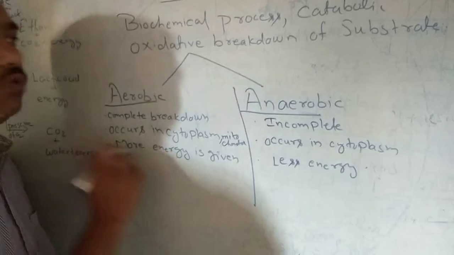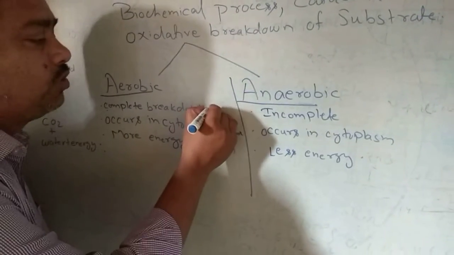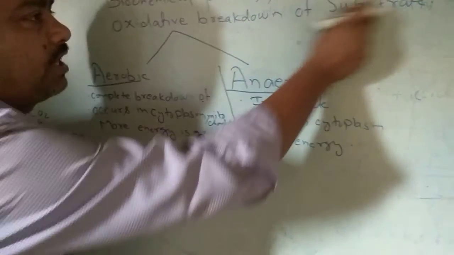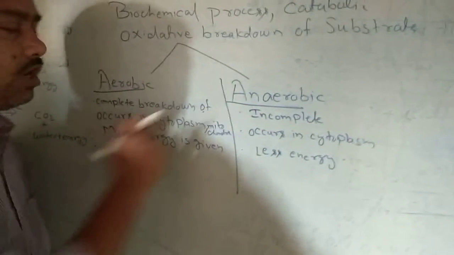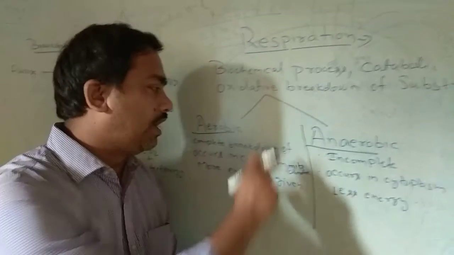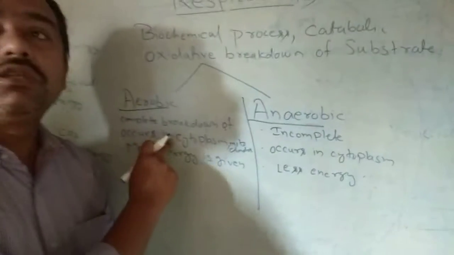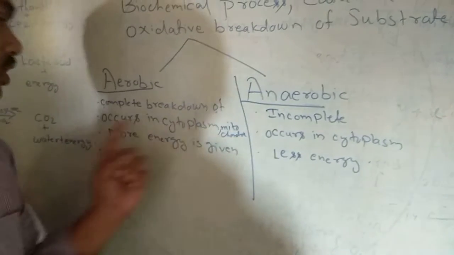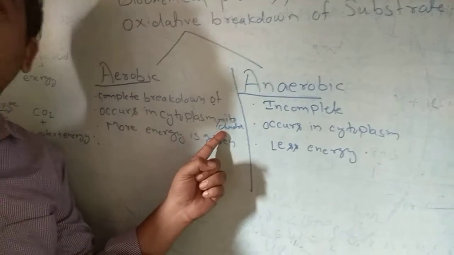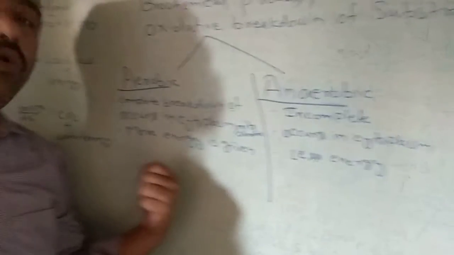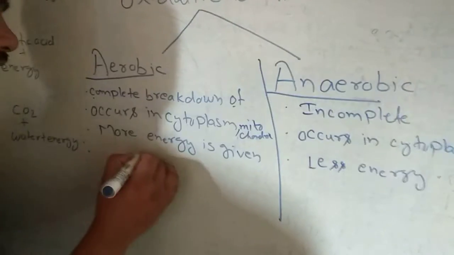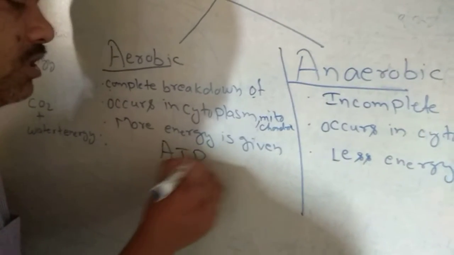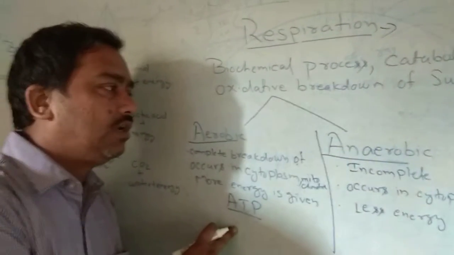complete breakdown of your substrate, that is glucose. It will break down totally and produce a large amount of energy. Second, it occurs in the cytoplasm as well as in the mitochondria of the cell. The third one, more energy is given, in the form of ATP.